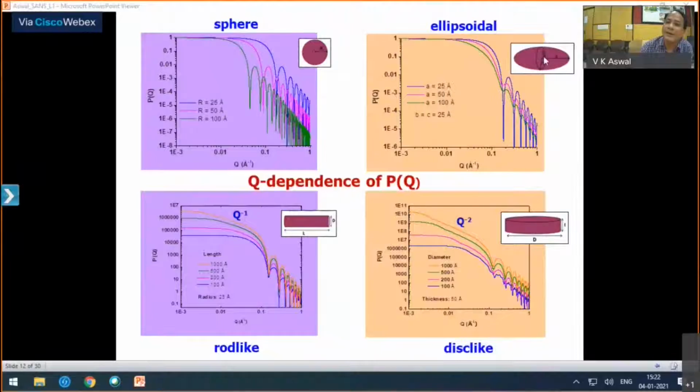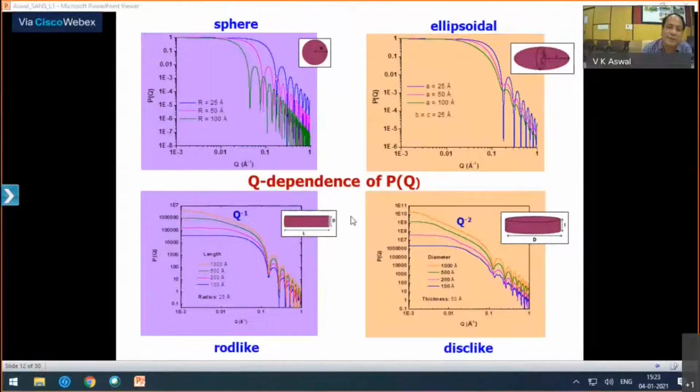When the elongation increases, your contribution width in the low Q is also different. You have more contribution towards the lower Q values when you increase the semi-major axis. So you can differentiate ellipsoidal from spherical particles.